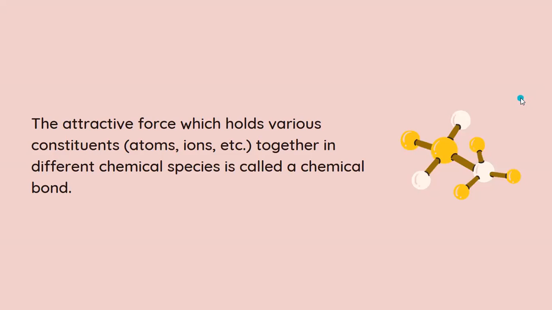So basically, all the atoms, or rather ions, are held together with an attractive force. And this attractive force is called a chemical bond. So atoms or ions are held together in a molecule and they form a chemical bond. In this chapter, we will be discussing the various theories pertaining to these two words, chemical bond, and what each scientist understood.